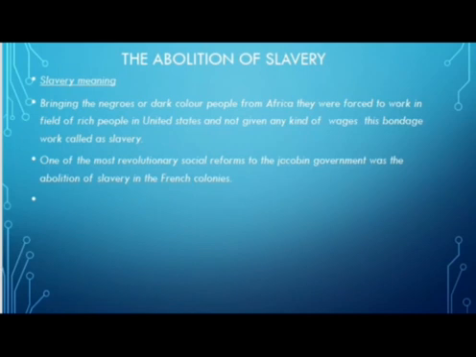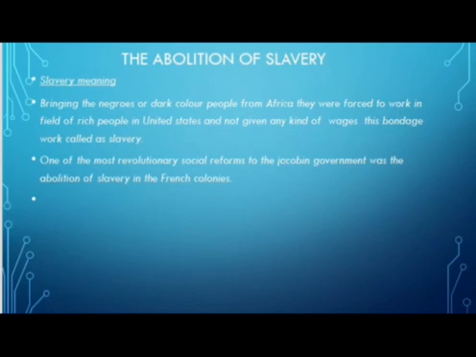Slavery meant bringing Negroes, or dark colored people, from Africa. They were forced to work in the fields of rich people in the United States and were not given any kind of wages. These bondages were called slavery.